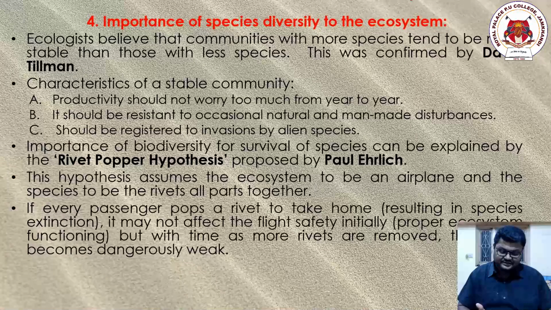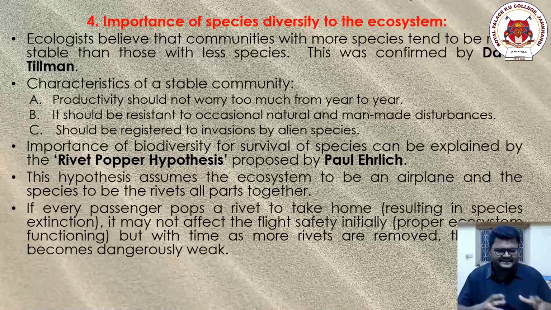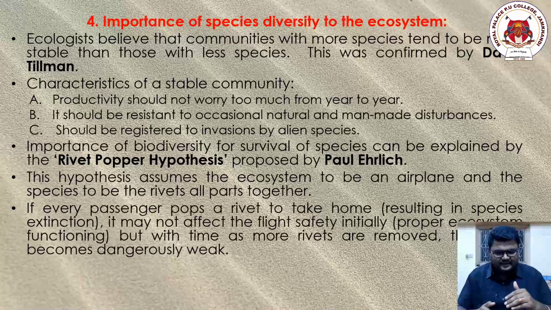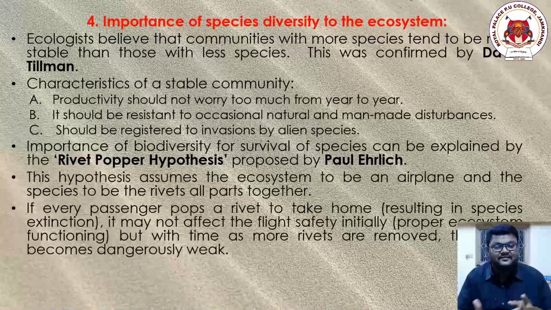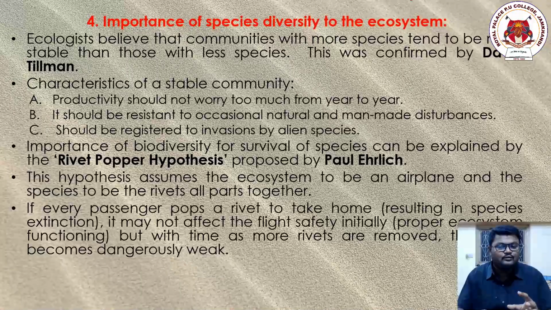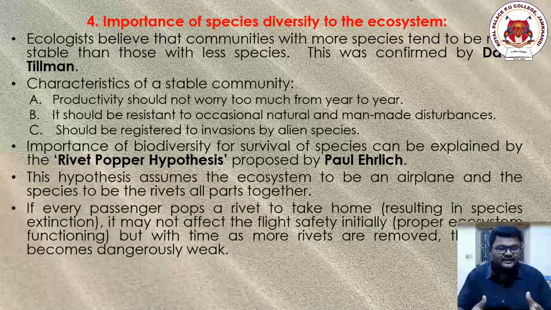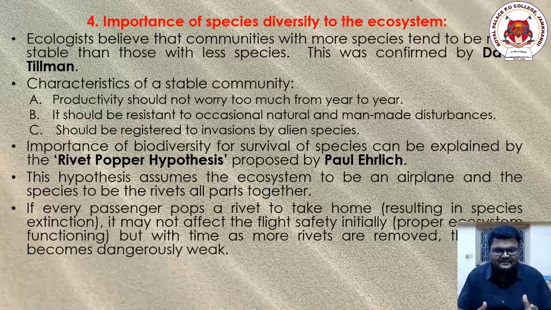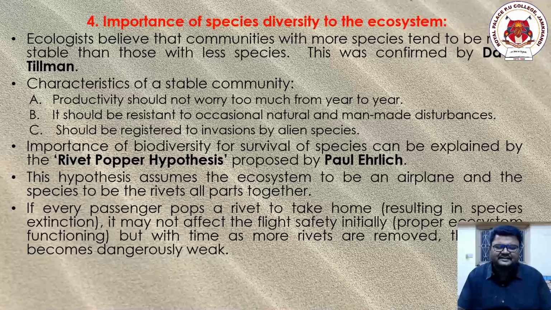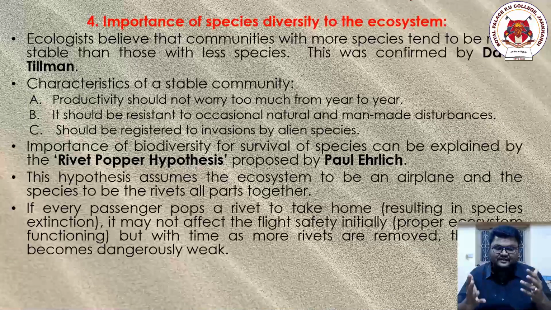Water, temperature, soil, biotic, abiotic, all these are interconnected. All of these will once again be imbalanced if something is out of the task, if something is out of the race, if something does not participate. So in reality, species diversity is completely connected to the ecosystem, and it indicates the richness of the ecosystem.